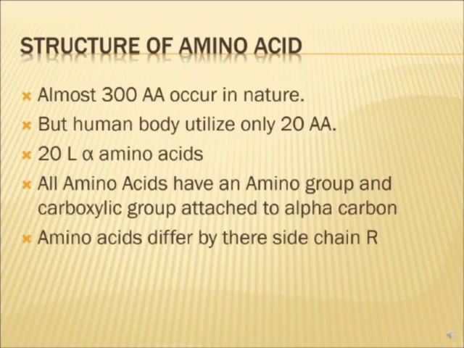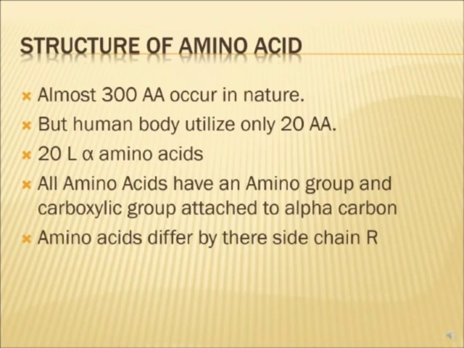Almost 300 amino acids occur in nature, but out of that only 20 are present in the human body. We call it 20, but precisely it is 21, and I will be discussing the 21st amino acid also. So there are 20 L-alpha amino acids. Now what is L and what is alpha amino acid? I will tell you in further slides.